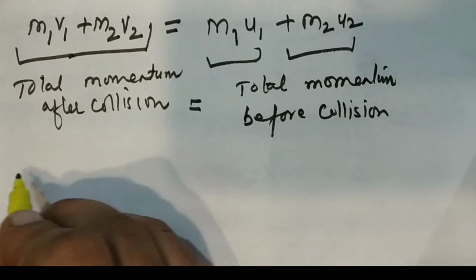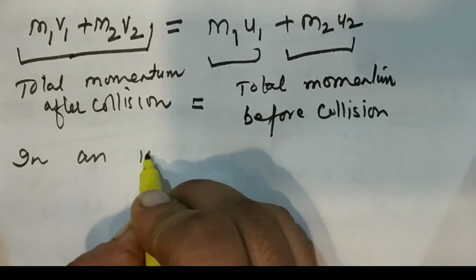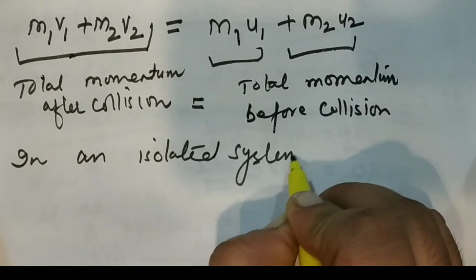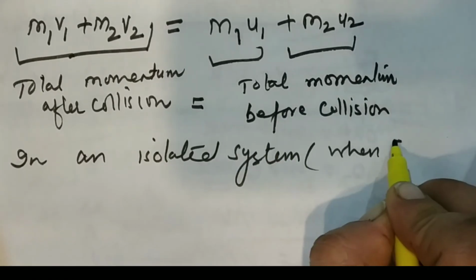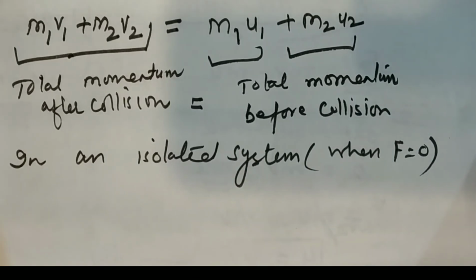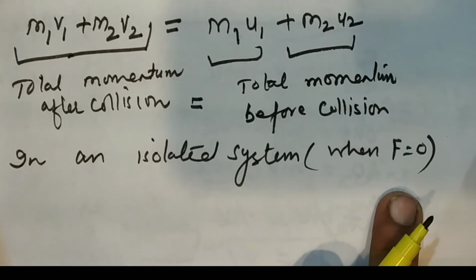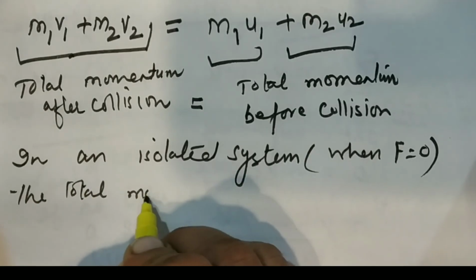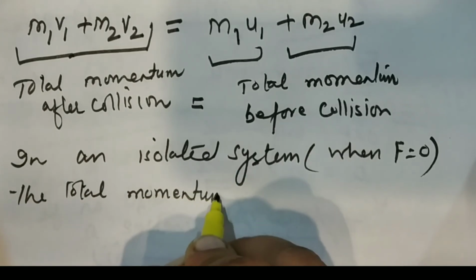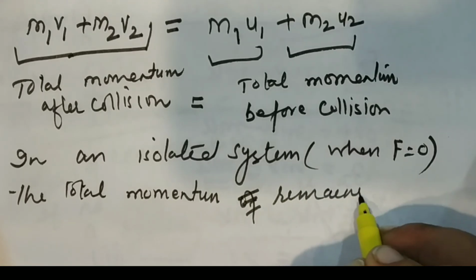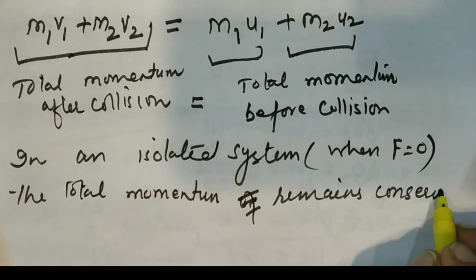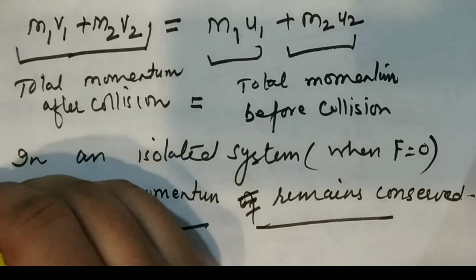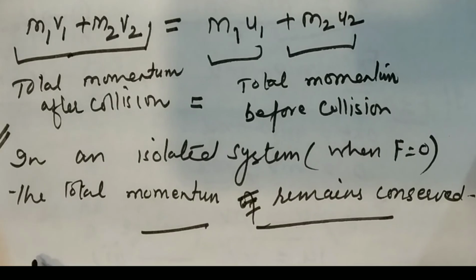That is, in an isolated system, isolated means when no external force is acting on the object, that means when the external force is 0, the total momentum remains conserved. So this is the statement of the law of conservation of momentum.